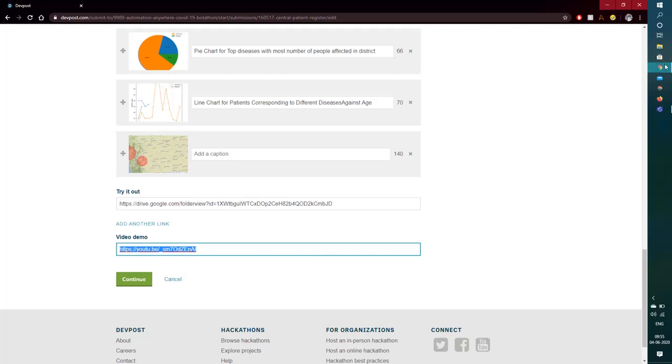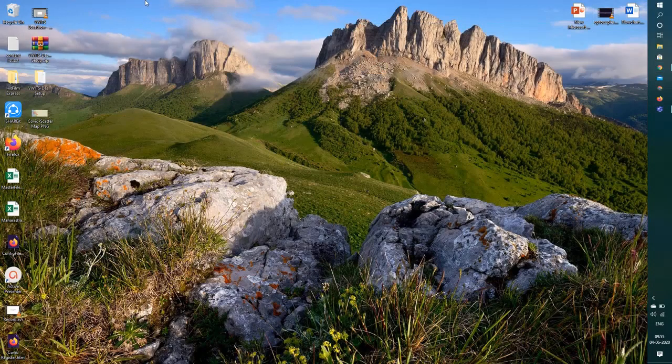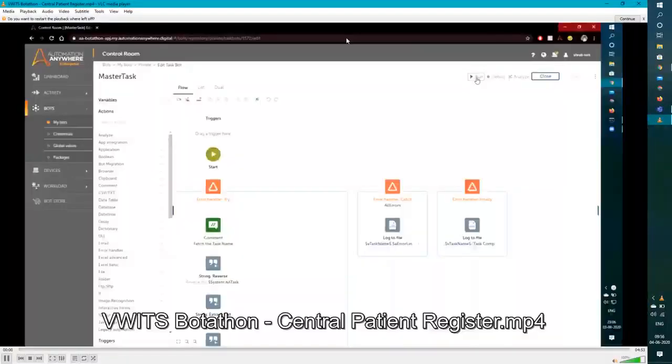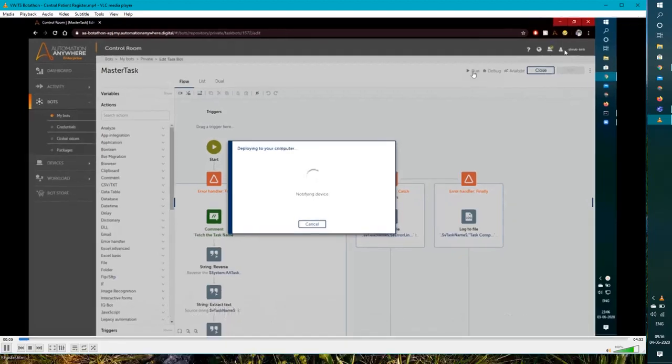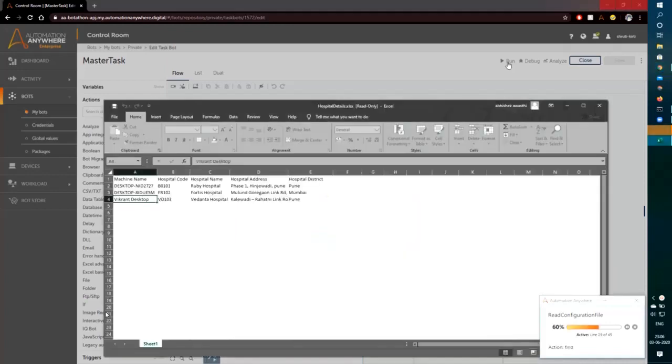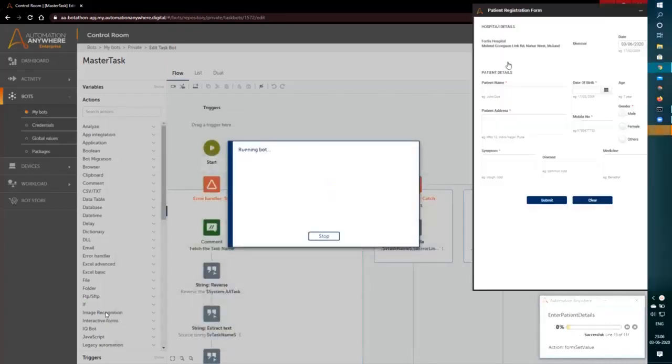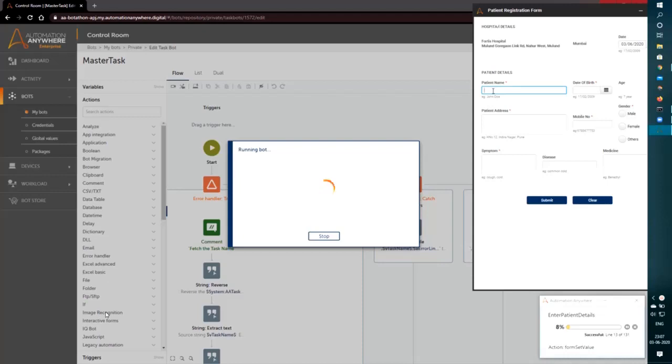Okay, now coming to the demonstration part. So this is the central patient register. Let me maximize it. I have already recorded this. In my system, I am going to run as a hospital, Fortis Hospital from Mumbai. Here I have entered the patient detail.